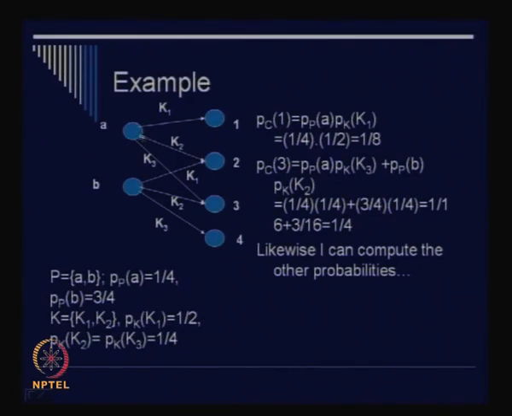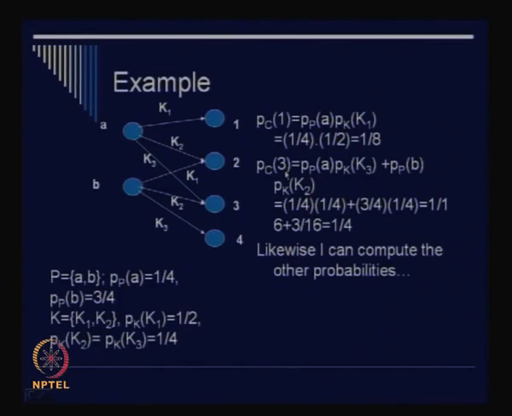You see that 1 could have occurred only from A in this mapping, right. So we would like to multiply, because as I have already told you, the plaintext distribution and the key distribution are independent distributions, okay. So in order to obtain the probability of 1, we can simply multiply the probability of occurrence of A with the probability of the key K1, okay. So what is the probability of A? It is equal to 1 by 4, and the probability of occurrence of K1 is half. So we multiply 1 by 4 with half and obtain 1 by 8, right. So that is the probability of occurrence of 1.